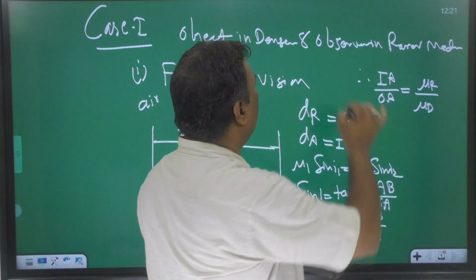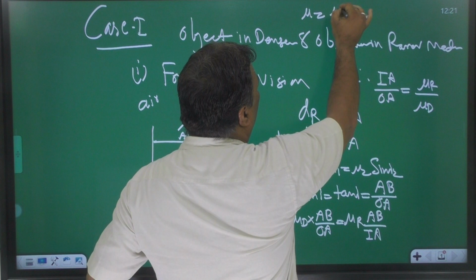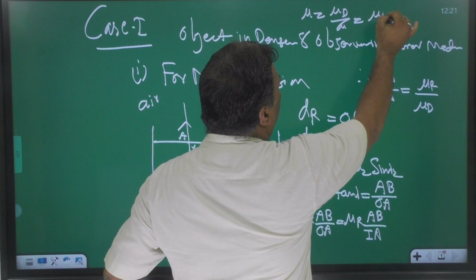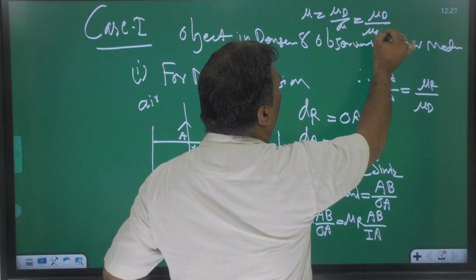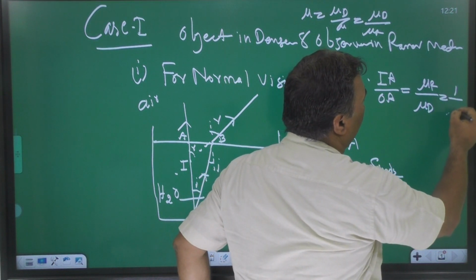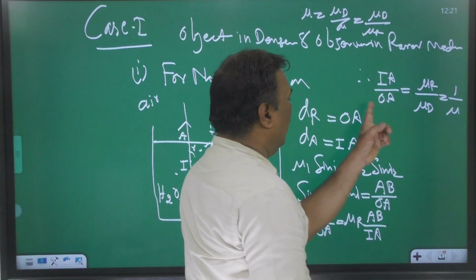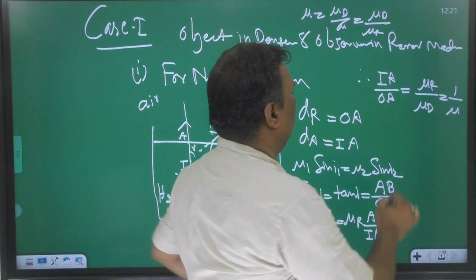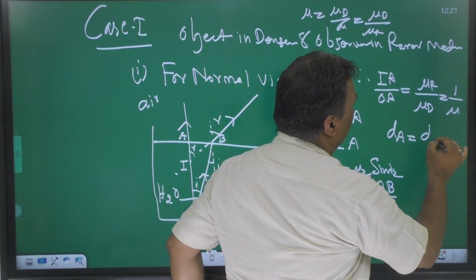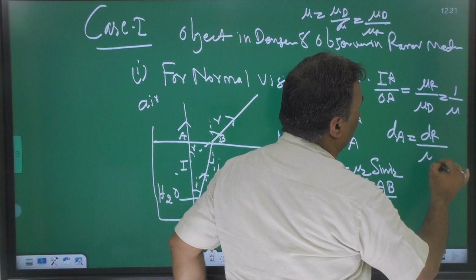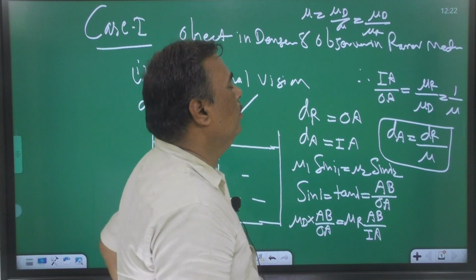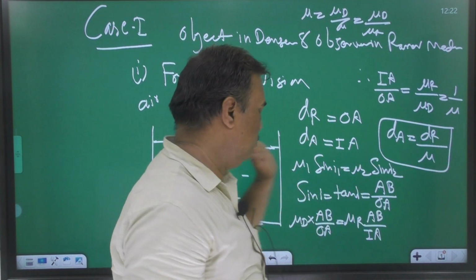मैंने आपको पहले ही बता दिया था what is the mu. Mu R upon mu D, so we can write here 1 upon mu. By this concept, what is IA? Apparent depth equals real depth upon mu. This is the first relation established. Apparent depth is equal to real depth upon mu.